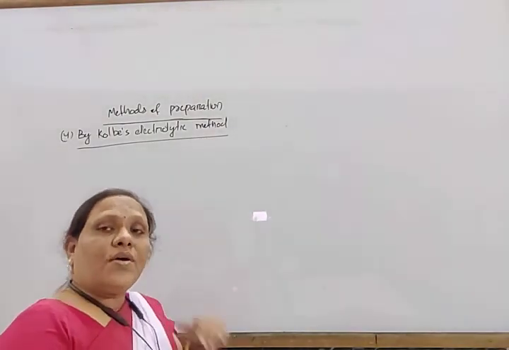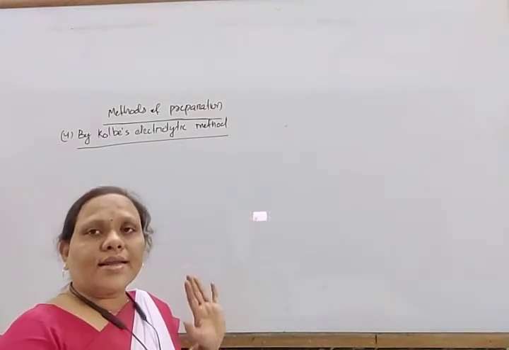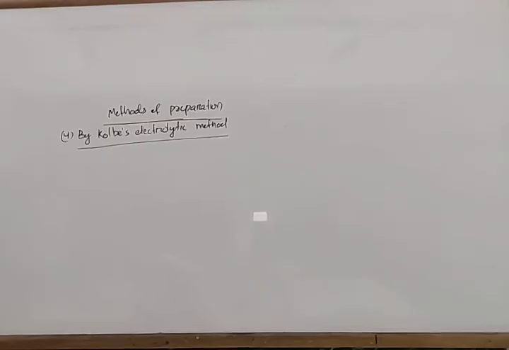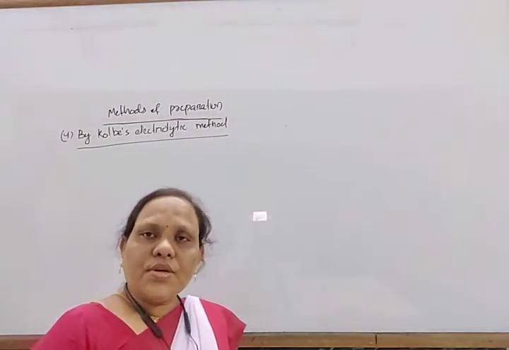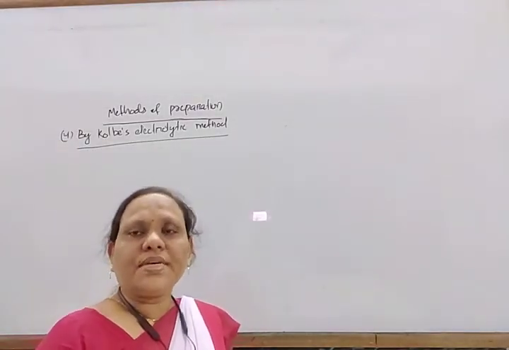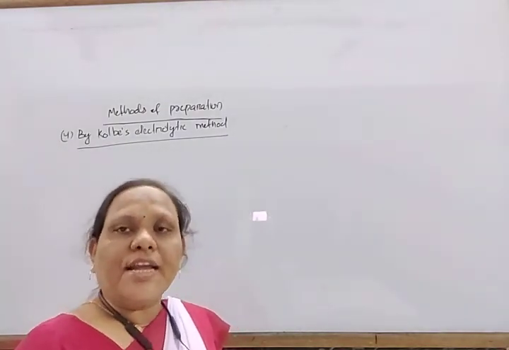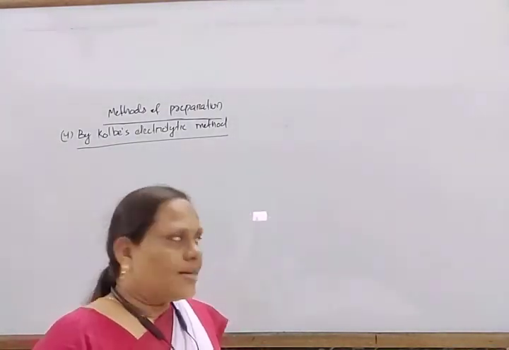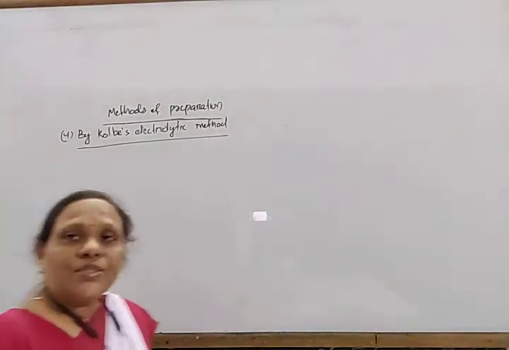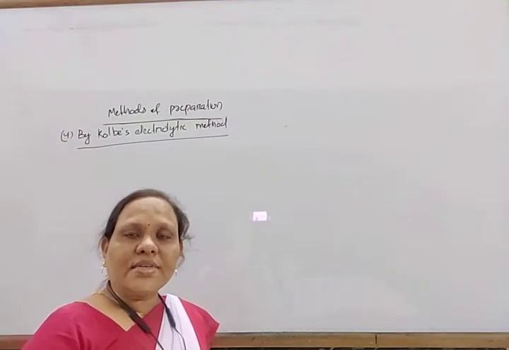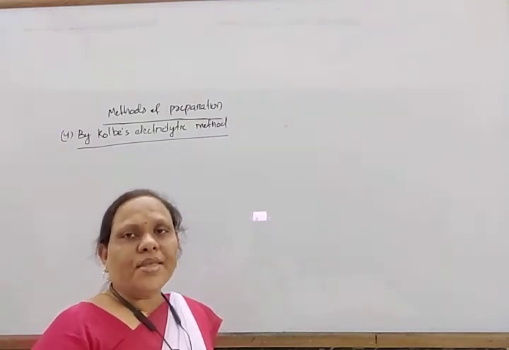Similarly, if we take unsaturated, then it gives alkyne. That we will discuss later. So when sodium or potassium salt of saturated dicarboxylic acid undergoes electrolysis, it forms an alkene. For example, when sodium succinate or potassium succinate undergoes electrolysis, it forms ethene.